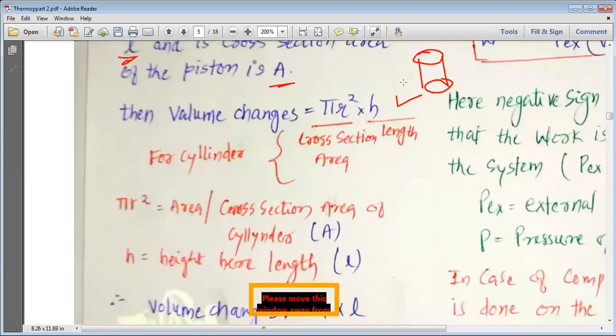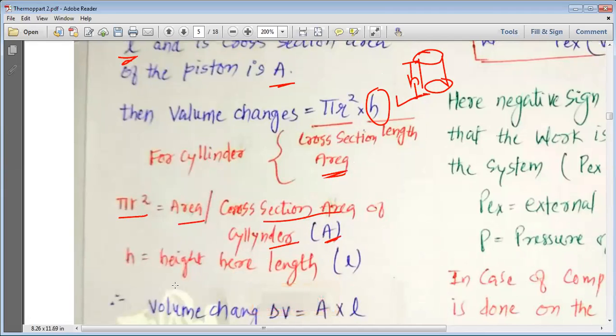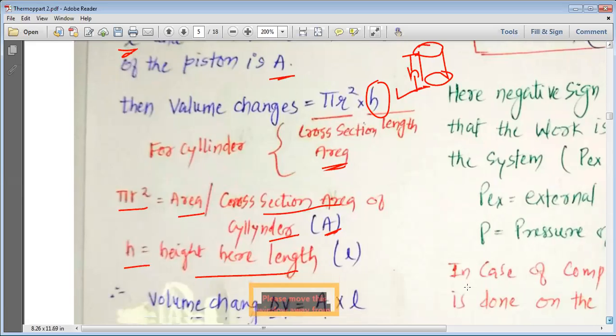Here pi r square is the cross section area, which we write as A, and h is the height, or here we consider it as a length.